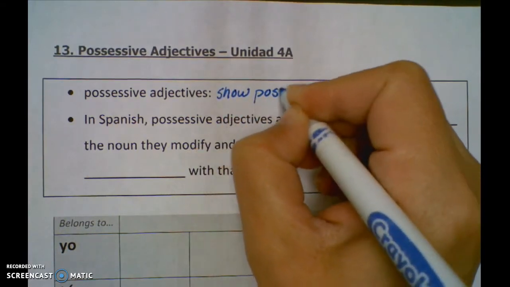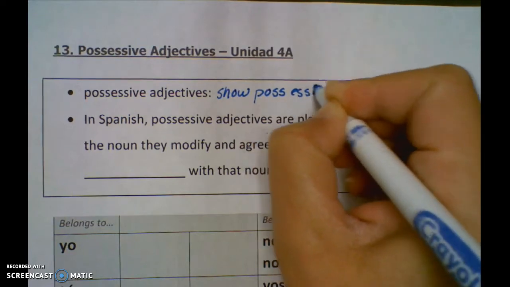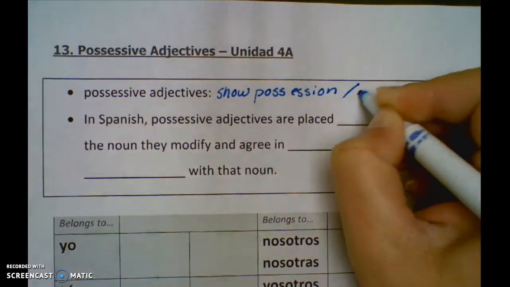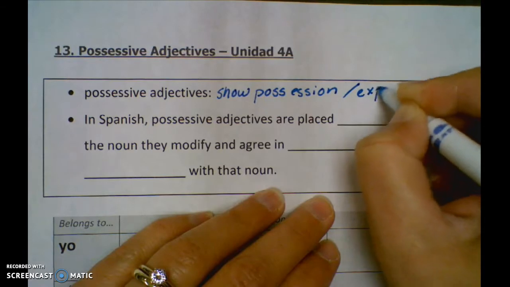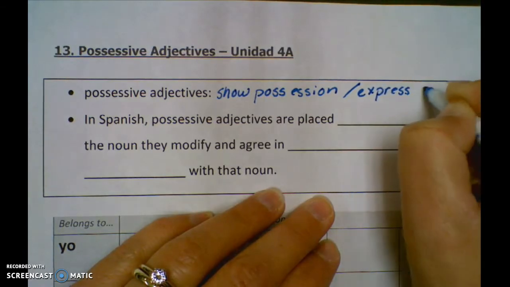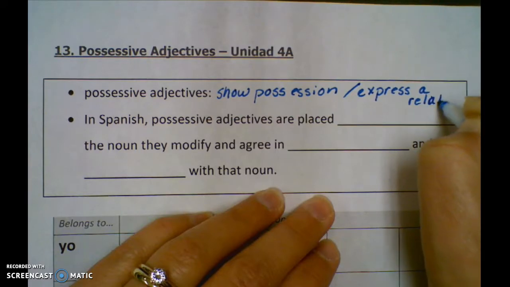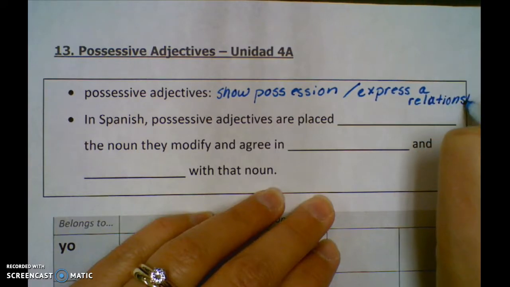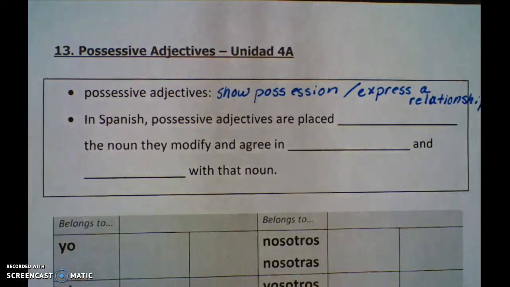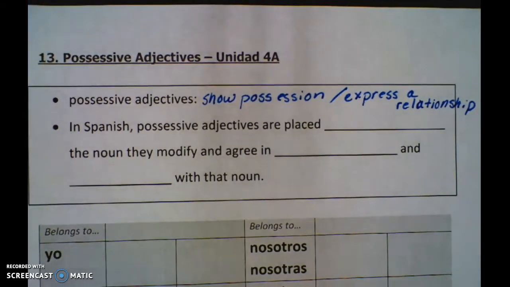Okay, so who owns something? Or express a relationship. So for example, you say it's my homework, that's your possession. But my mom, that's not your possession, that's a relationship. So it's either used to show possession, something that belongs to you, or to express a relationship to someone.